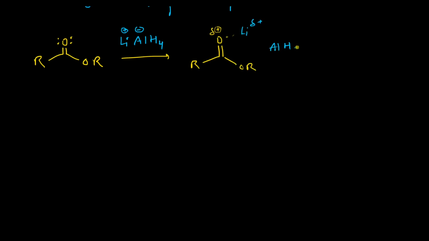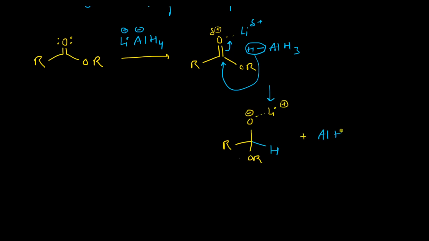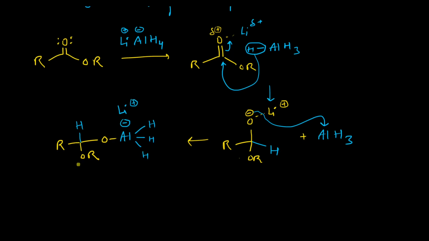Then aluminum will donate a hydride which will react with this activated carbonyl center, and this will produce this alkoxide. During the process an alane will form, and as you know, this alane will react with the alkoxide just formed and produce this compound, right?